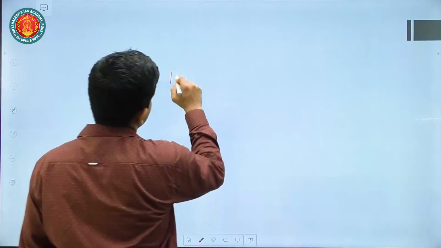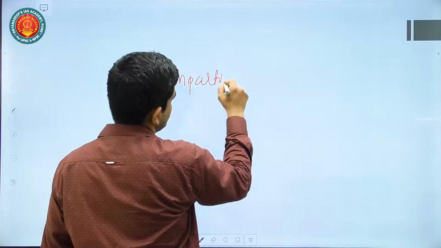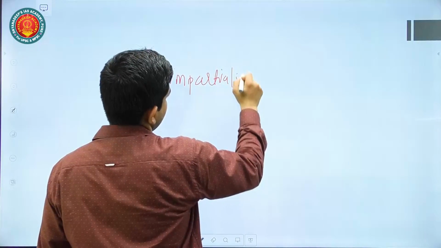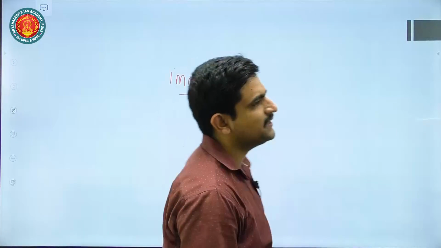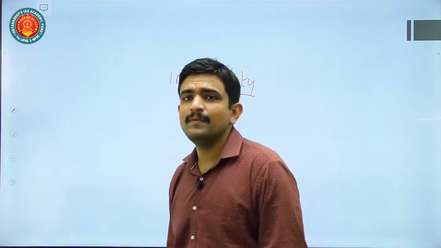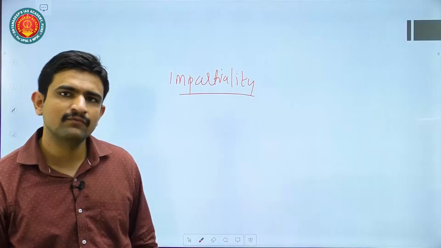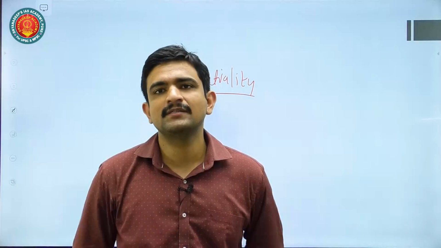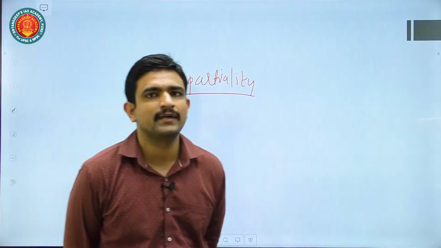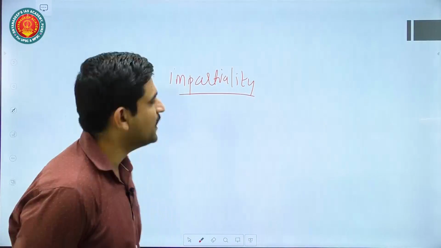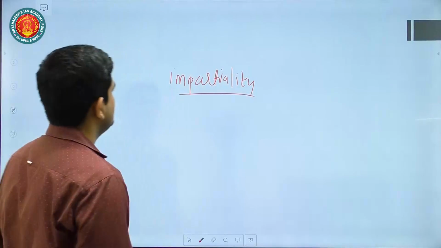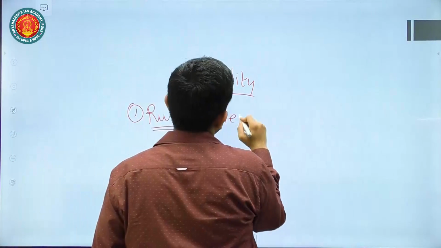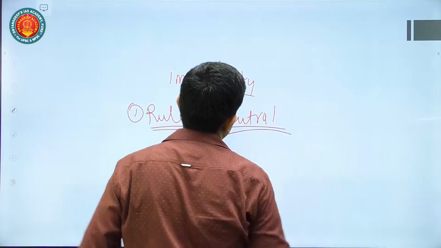Judicial impartiality. Impartiality means what? In ethics, you might have learned this terminology. Okay, impartiality is non-biased judgment, giving judgment based upon facts, values, and figures that are there in front of the judges, rather than giving judgments based upon any political parties or maybe affiliation with any political party. Okay, so that is the basics of it. Then beyond this, you can also say that why impartiality is essential, because one thing is that rule of law is itself a neutral concept. It does not discriminate based upon any political party or something like that.